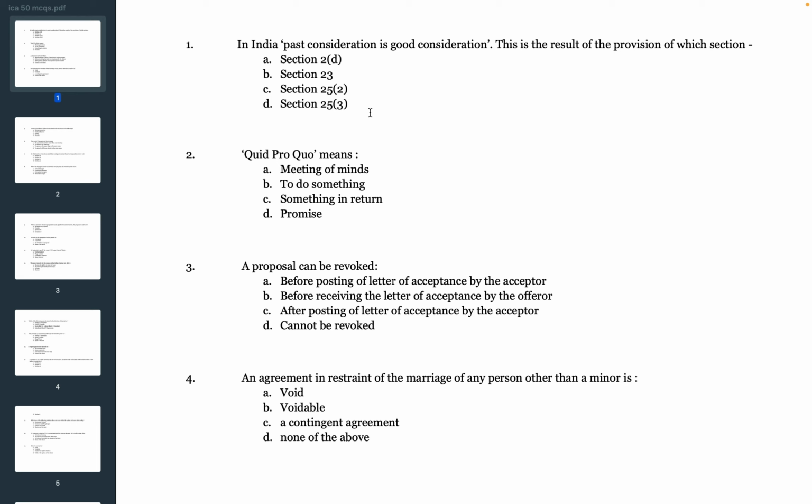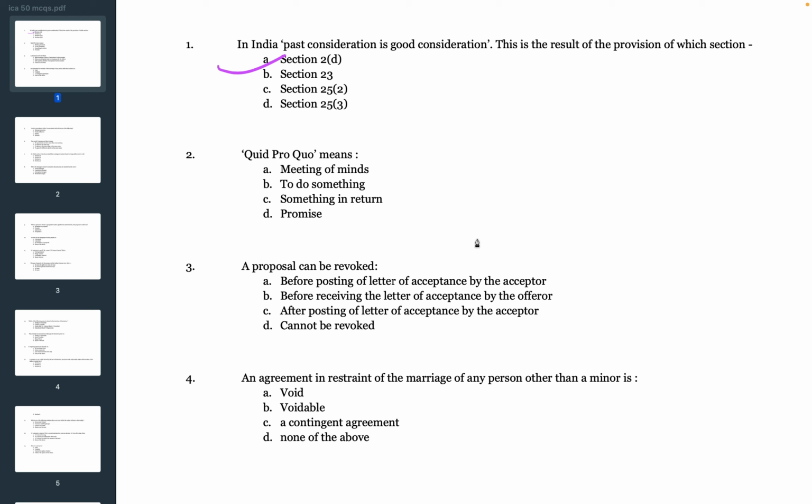So let's begin. First question is, in India, past consideration is good consideration. This is the result of the provision of which section? Options are A. Section 2D, B. Section 23, C. Section 25, subsection 2, D. Section 25, subsection 3. So, the correct answer is A. Section 2D.